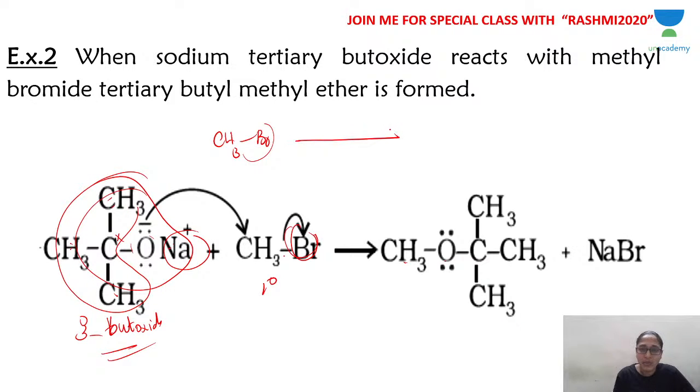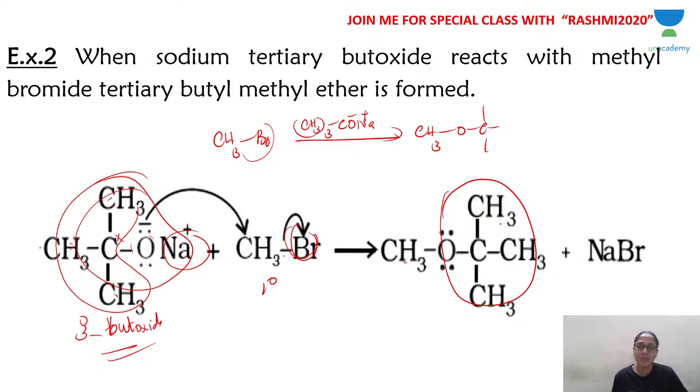So in the presence of (CH3)3CONa, Br is replaced by CH3, giving (CH3)3COCH3. In the place of Br you have tertiary butoxide. That's all you have to remember. From the alkyl halide, you remove the halide; the nucleophile is the alkoxide ion. You write the alkoxide ion, don't write Na, and write everything remaining. Remember, oxygen has to form a bond with the carbon. The ionic bond between oxygen and sodium is broken, and the carbon-Br bond is broken, and that carbon gets bonded with oxygen. You get the ether and NaBr.